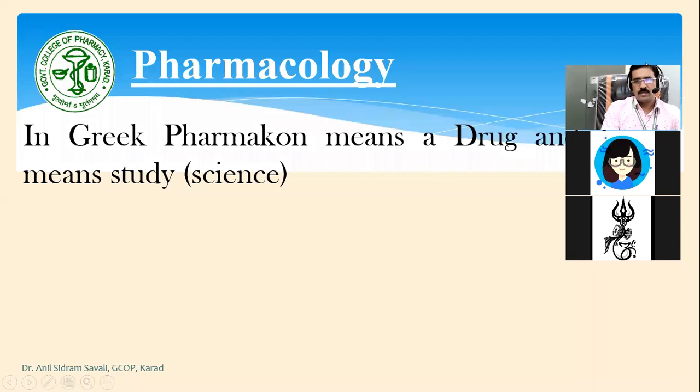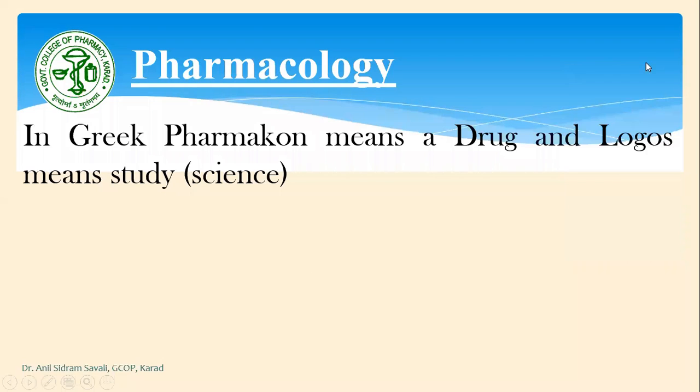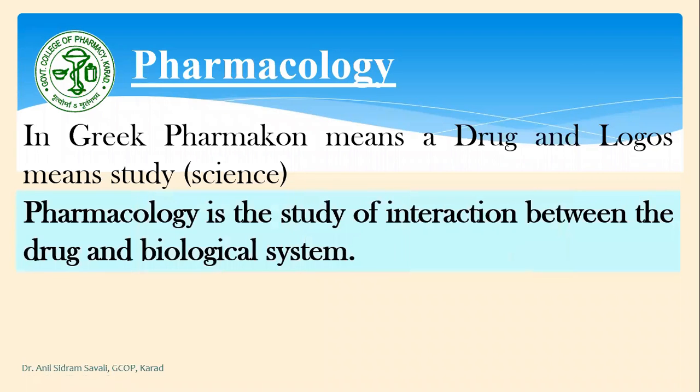So now we'll see the particular term, that is pharmacology, म्हणजे काय नेमकं. So pharmacology जो आहे हा एक ग्रीक वर्ड आहे. It is derived from the Greek word pharmakon, which means a drug, and logos means study. That is, study of drug is called pharmacology.